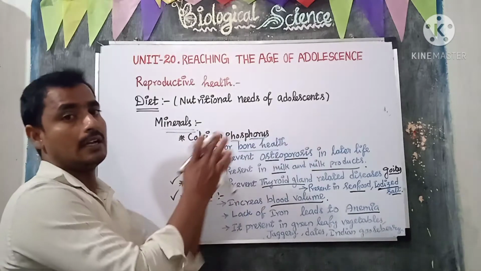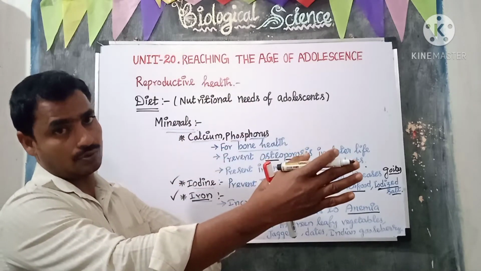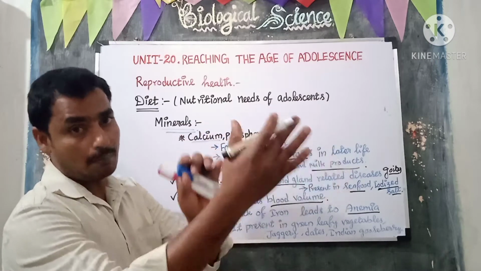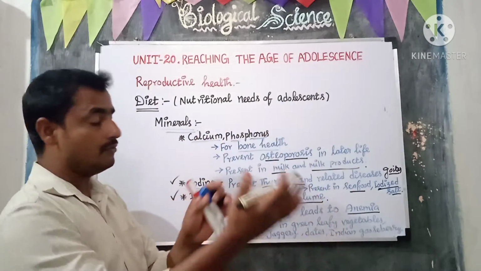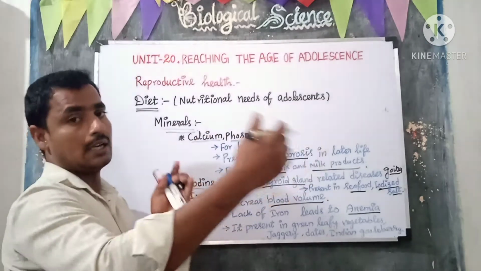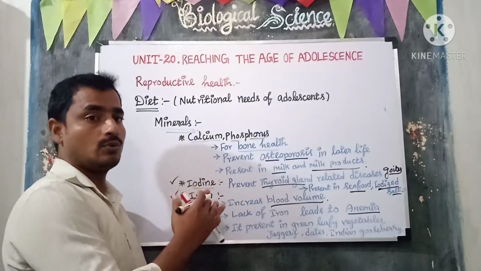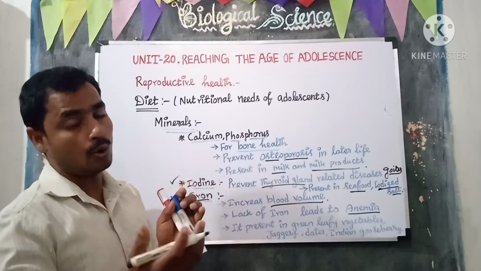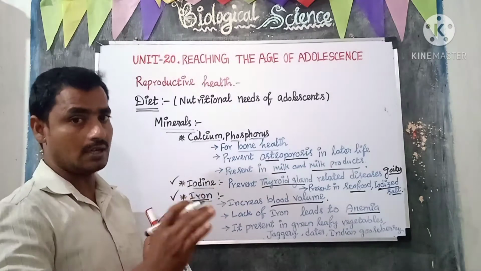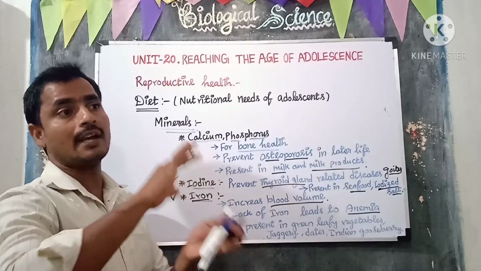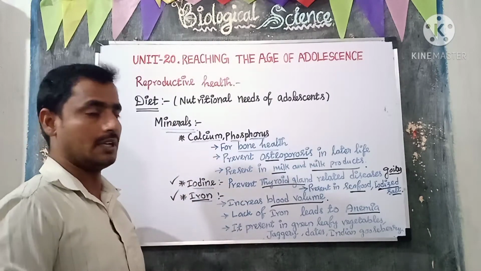For boys, it is for muscle growth and to increase the blood volume. Girls should take more iron compared to boys, because it helps to make up for loss of blood during menstruation.